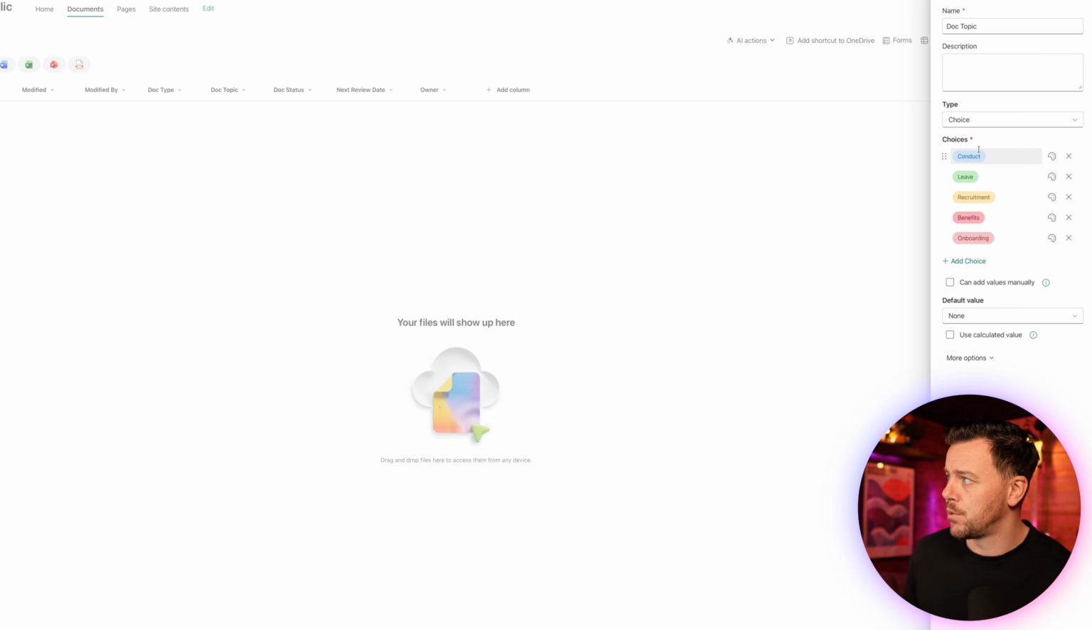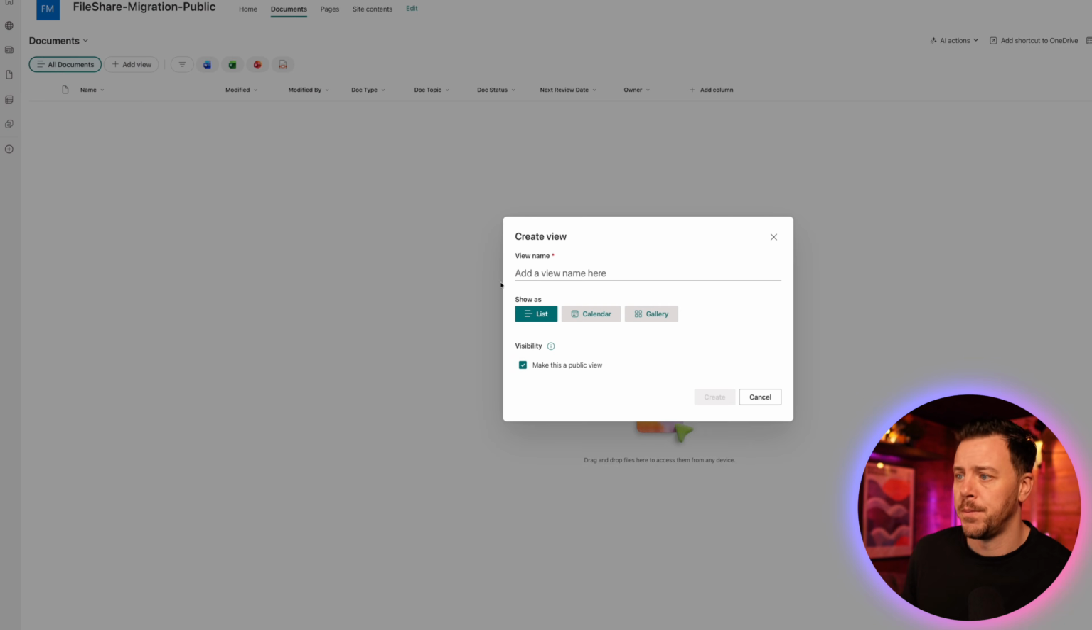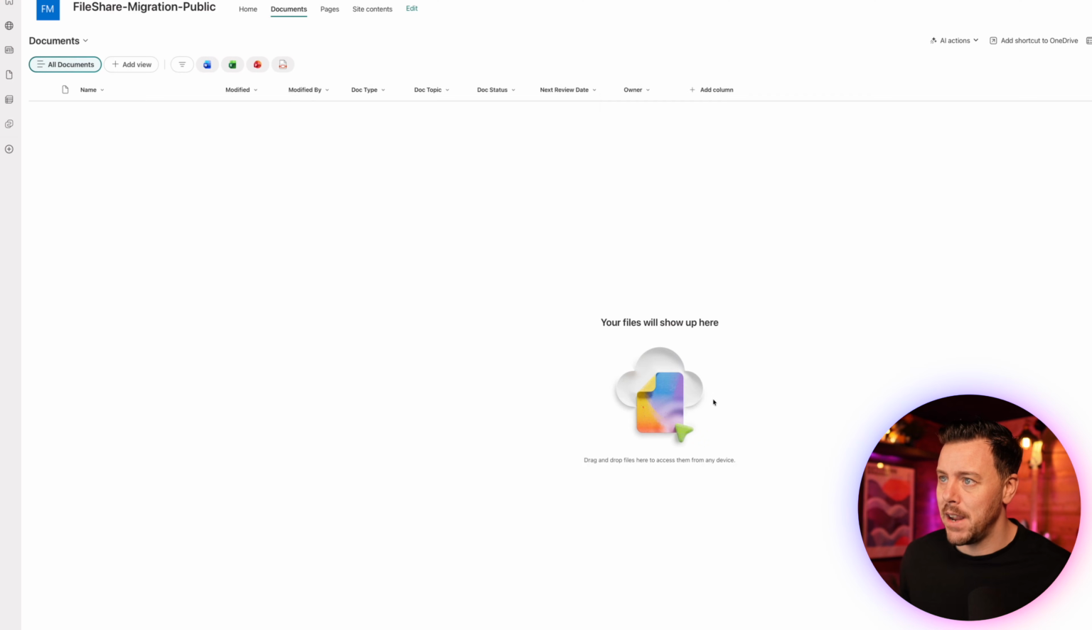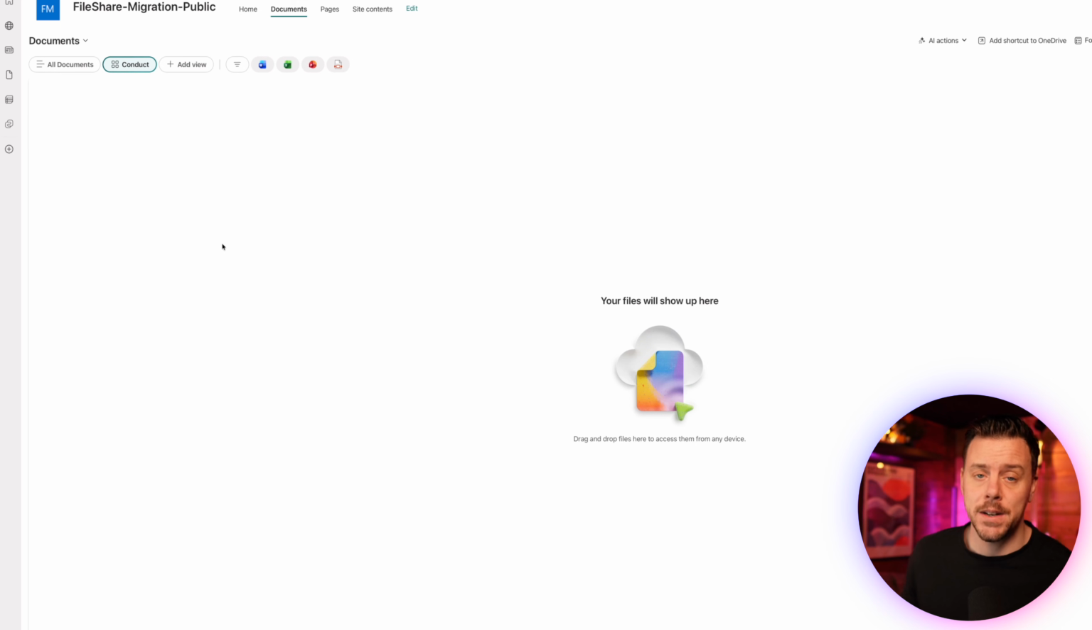So we'll create one, which would be conduct. So we'll say add a view, and this will be called conduct. And we might make it a gallery view because we might make it look a bit nicer on the page. So I'll say a gallery is fine. So I'll say create. And while we have a conduct view here, we haven't told it yet to only show conduct. So we'll make sure we have our conduct view selected.